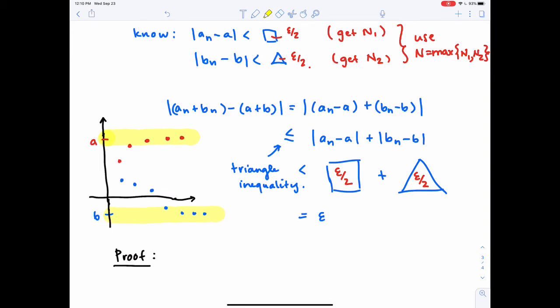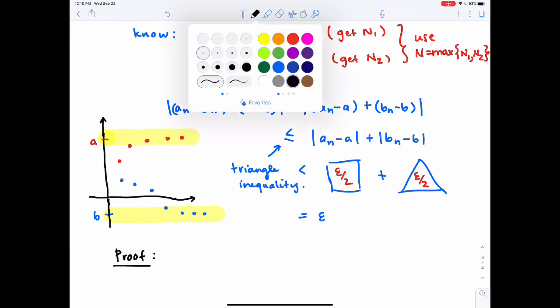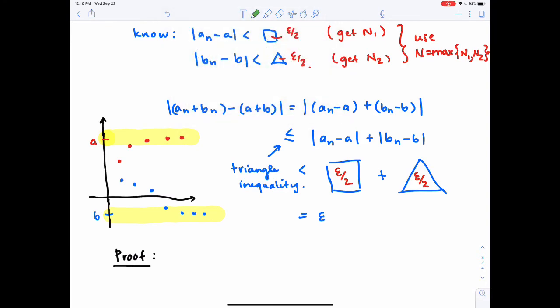Notice that if I wanted to make sure that my tail for AN is in this band, then I can use capital N equal to 3. So this is kind of like my N1. But notice that if I use capital N1 equal to 3, B is not in its epsilon band yet.